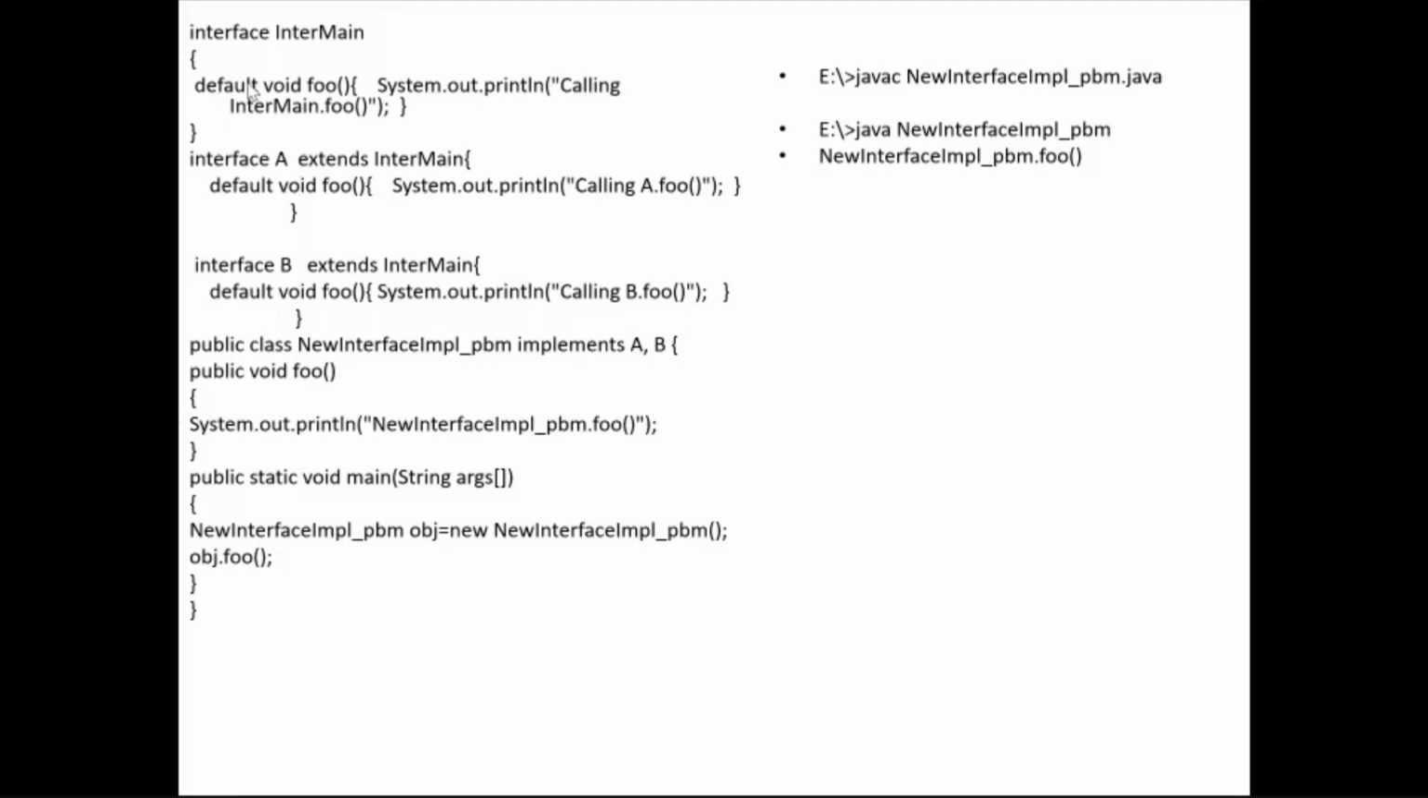If I do not mention default in an interface, then I cannot write a definition. But from 1.9, they introduced two more methods, a private static method and a private method. If the access specifier is private, then also you can write the definition. Okay?